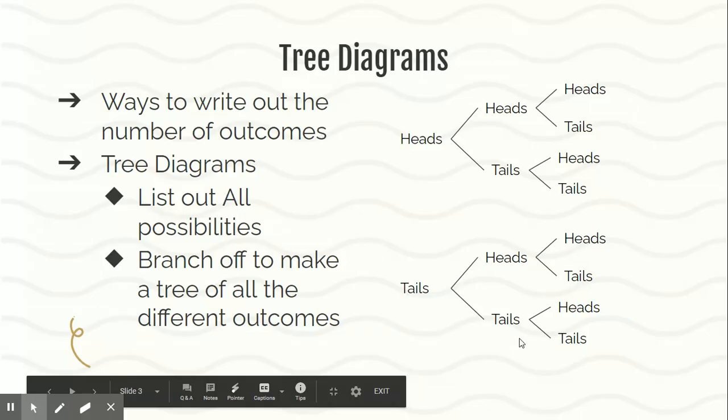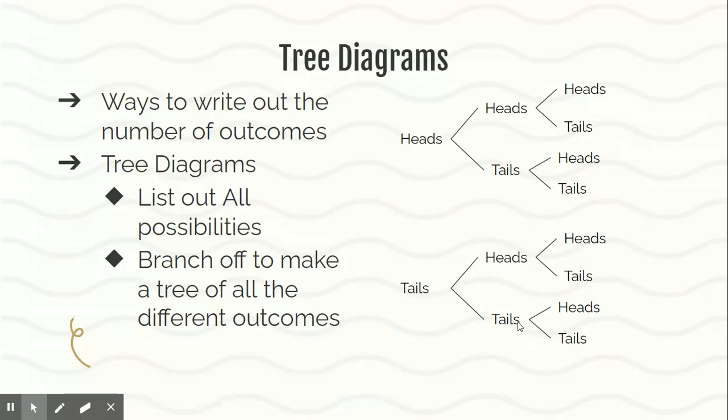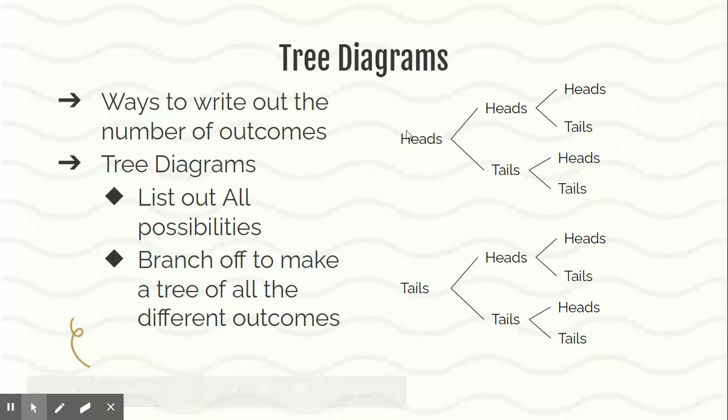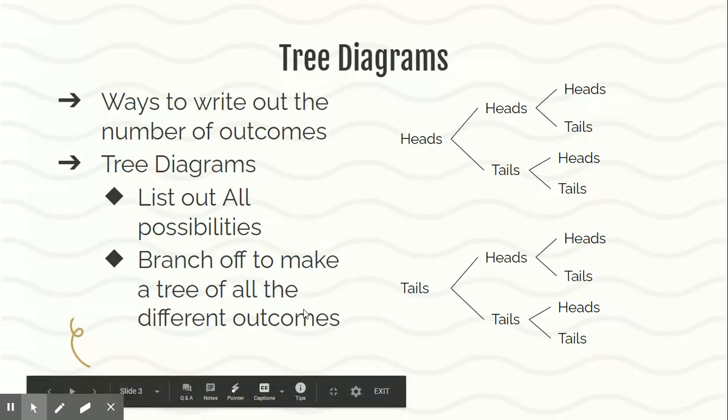So the way we can figure out the different kinds of outcomes is by drawing a tree diagram, a way to write out the number of outcomes. With a tree diagram, we want to list out all of our possibilities and they branch off like a tree. That's why it's called a tree diagram, because they look like little branches coming off to make a tree of all the different outcomes.